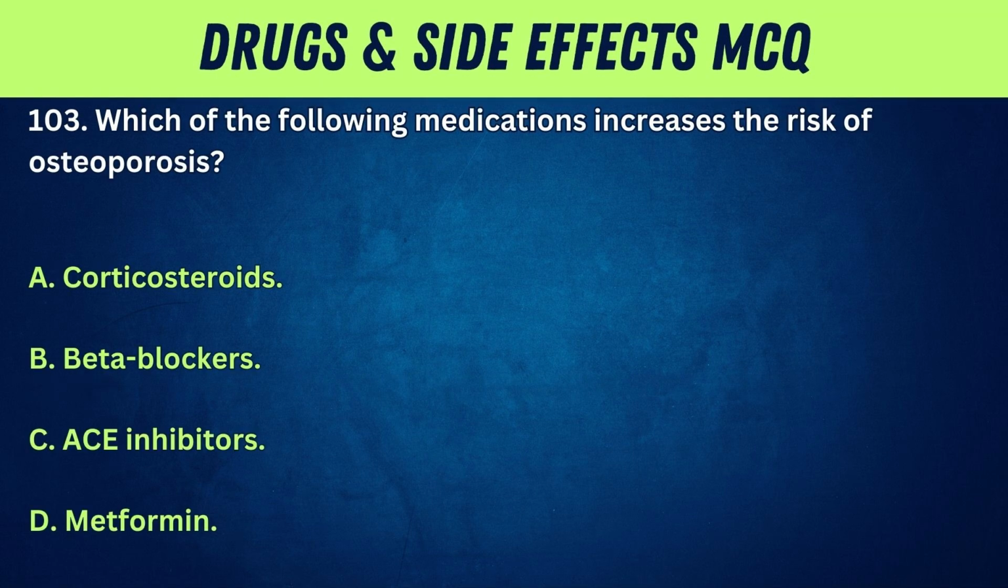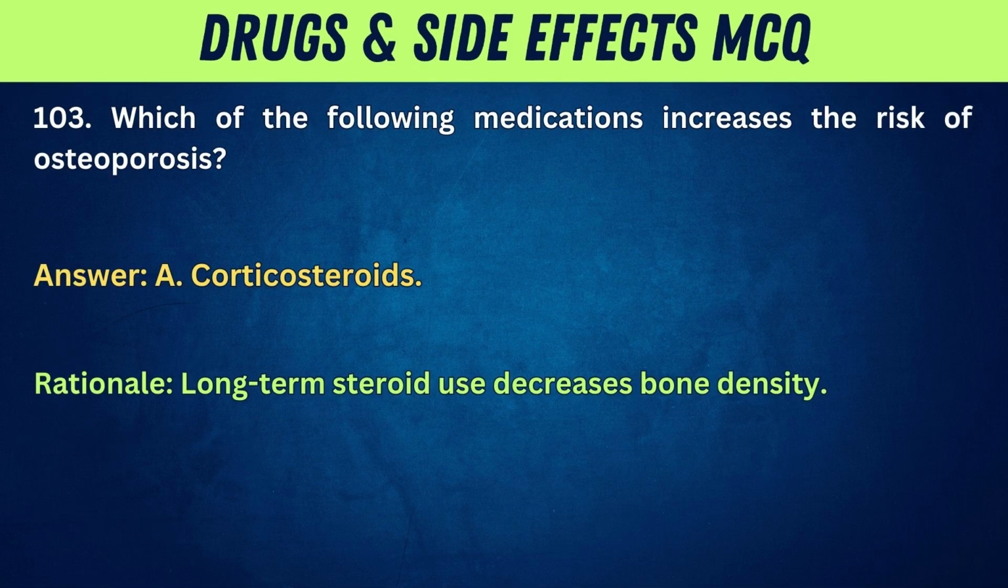103. Which of the following medications increases the risk of osteoporosis? A. Corticosteroids. B. Beta blockers. C. ACE inhibitors. D. Metformin. Answer: A. Corticosteroids. Rationale: Long-term steroid use decreases bone density.